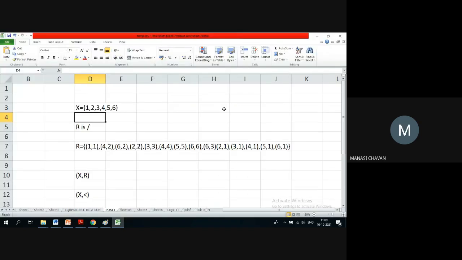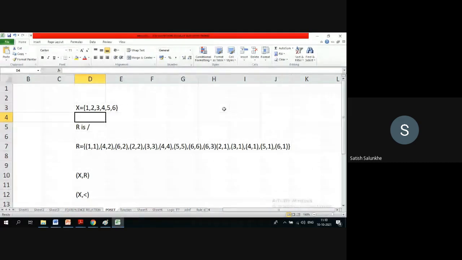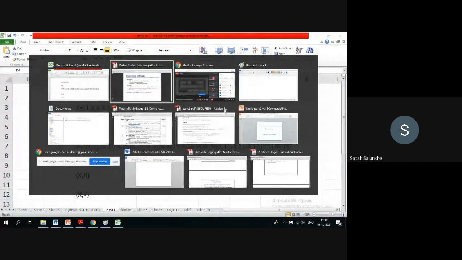So in this, X is not totally ordered. You need to give some instance, some counter example. So what is that counter example? Because 4 comma 5 is not related to each other. 4 is not related to 5, 5 is not related to 4. Therefore, X is not a totally ordered relation. This is the way you should conclude. Okay, you can mute.